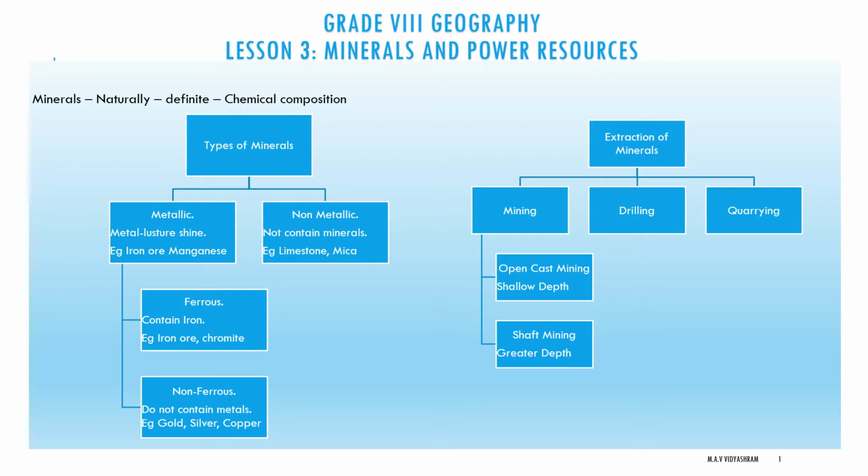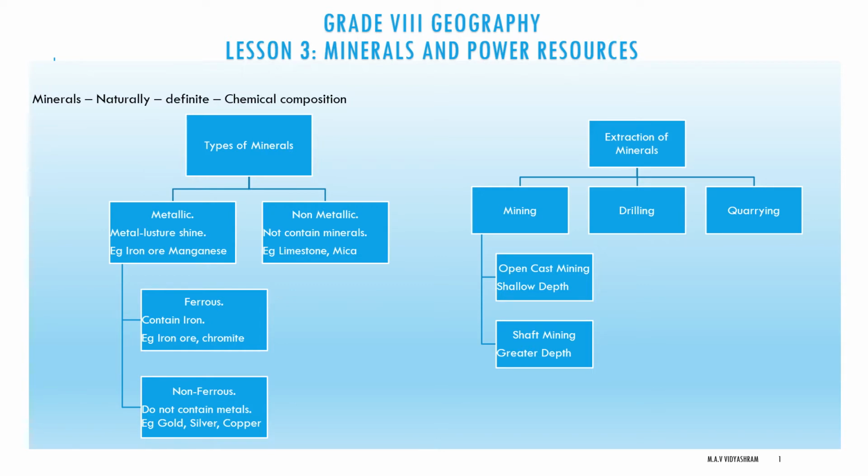What is a mineral? A mineral is a naturally occurring substance that has a definite chemical composition. It was said there are over 3000 different minerals. How many? 3000. On the basis of the composition, minerals are classified mainly as metallic and non-metallic minerals. Metallic minerals contain metal in raw form, and non-metallic minerals do not contain